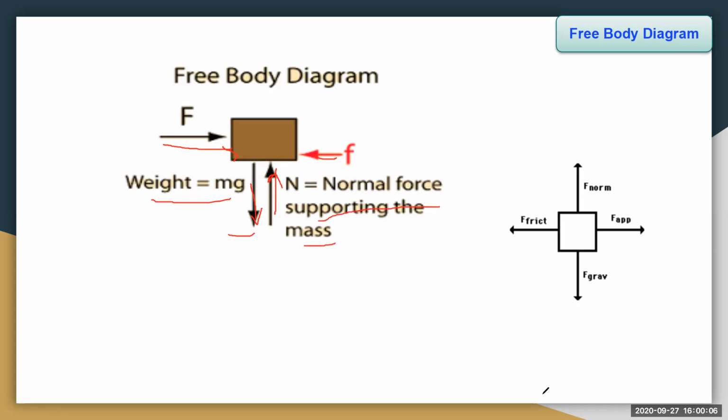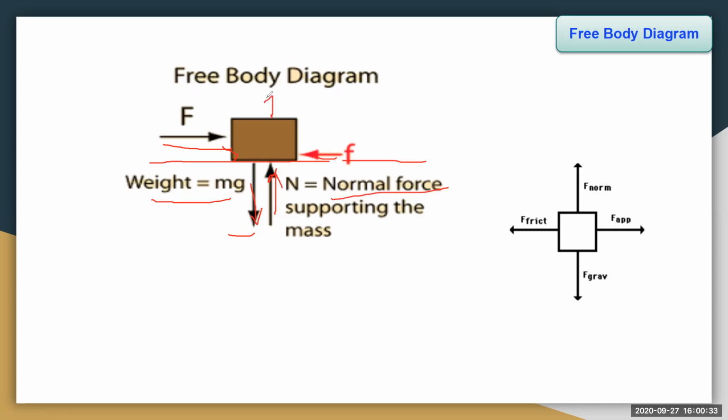If we place a book on the table, what happens? The table supports the book not to fall down. That is called normal force, and it is opposite to the weight of the object. This is the normal force showing upwards.